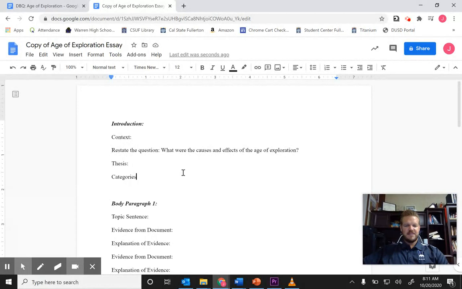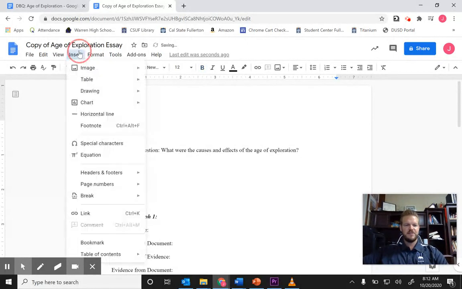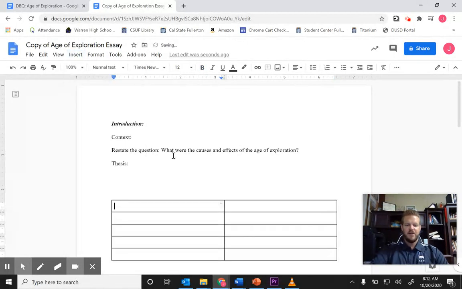All right, so causes and effects. Now, I've created a chart already. I don't know why I have categories there. Oh, yeah, I do, because I created a category. Oh, no, that's not right. Nope, that's not what I wanted. So I'm going to insert a chart. You don't have to do this, although it might help. Who, what, when, where, why, and how. Okay. Now, this is about causes and effects of the Age of Exploration.